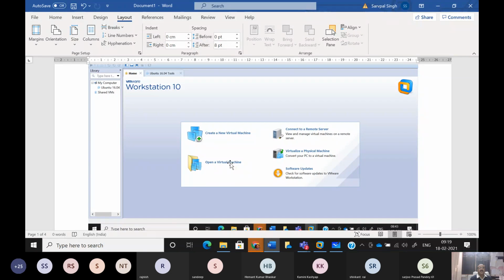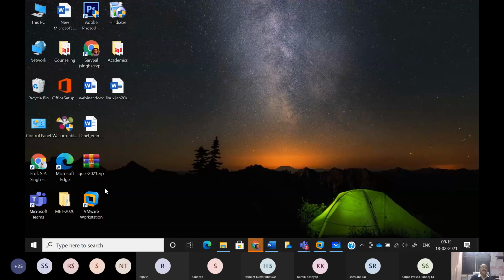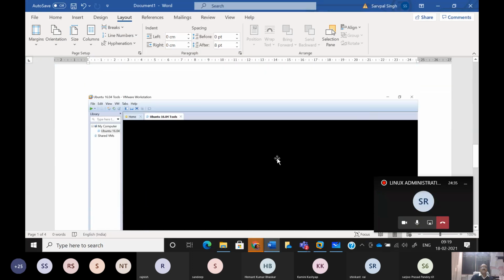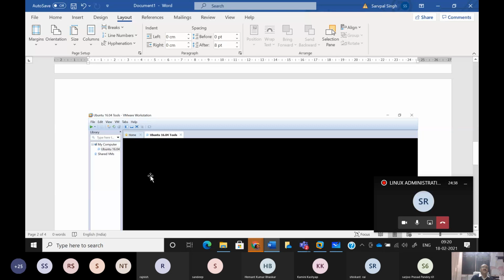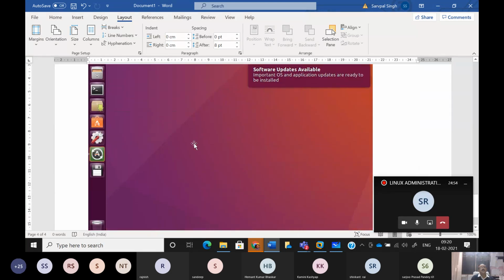Now next time onwards, what will happen? You only have to click on the VMware icon. I will just show you on my laptop. So this is the icon, VMware Workstation. Here you have to double click, and that will give you this kind of screen, and here you have this play button. On that play button you have to click, and it will give you the option of start guest machine. And then the machine will be started, and this will finally lead to the display of this screen.